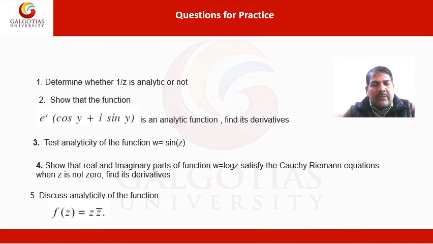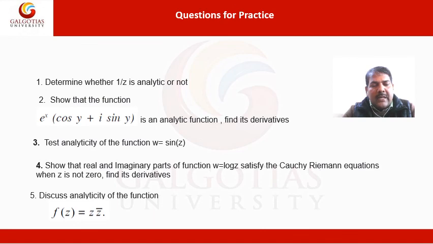These are the questions for practice. Determine whether 1 upon z is analytic or not. Show that the function e power x cos y plus iota sin y is an analytic function. Find its derivatives. The next question: test analyticity of the function w is equal to sin z.